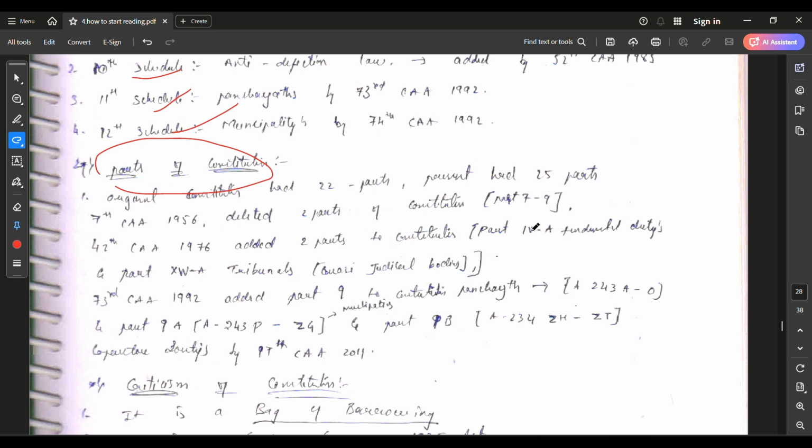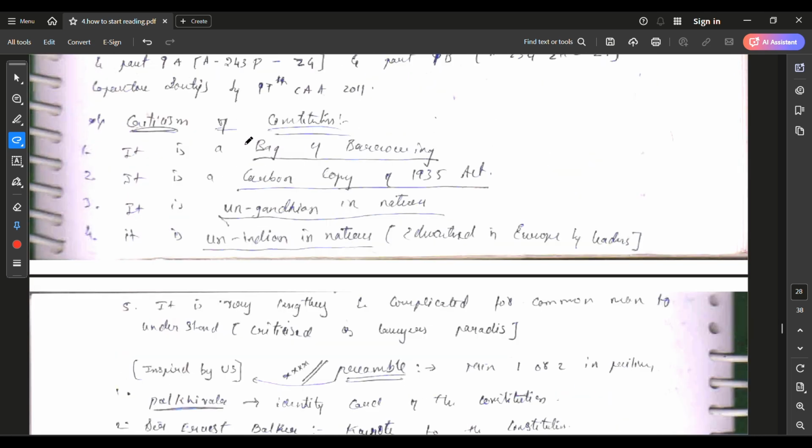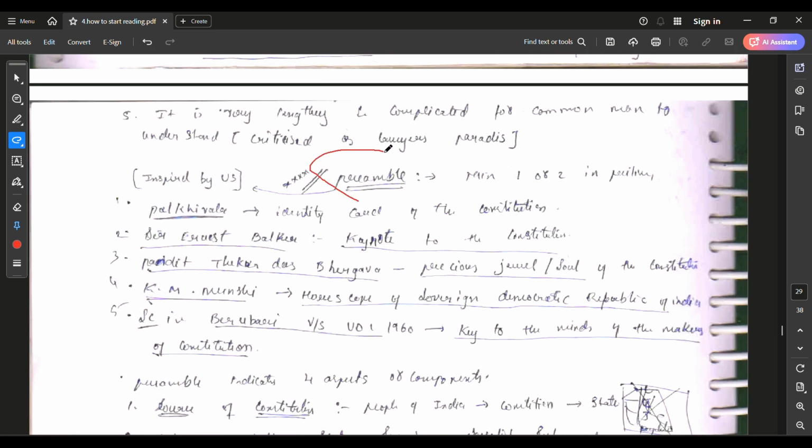Okay, the parts of the Indian Constitution you can read by yourself by seeing the Constitution. No need to provide each and everything, right? You are not a child to spoon feed. Okay, friends, let's come to the preamble.